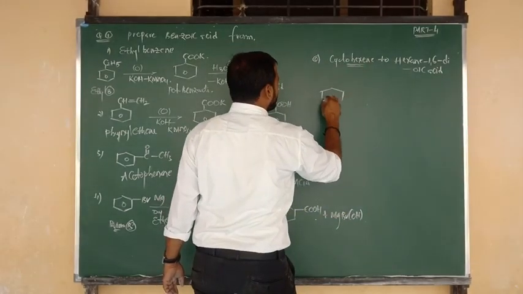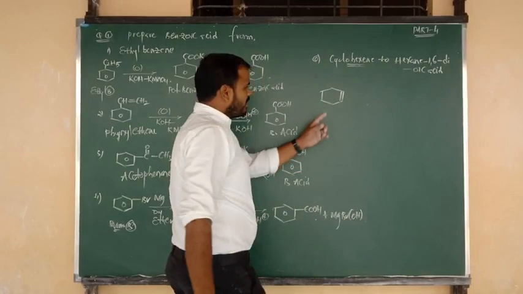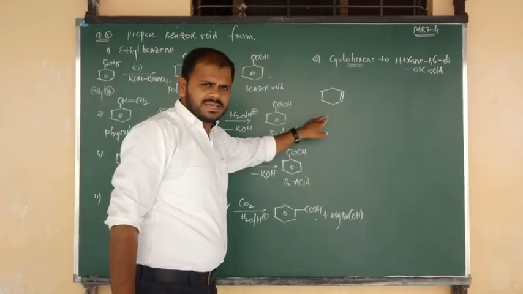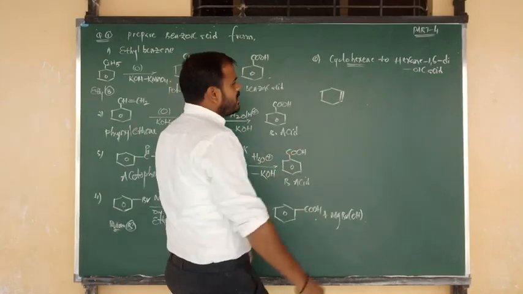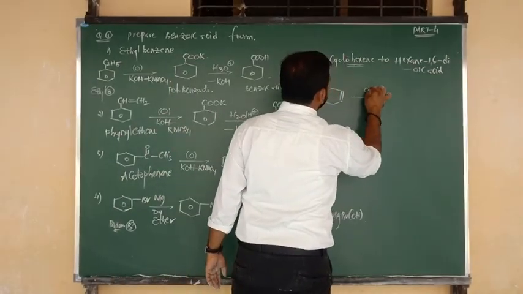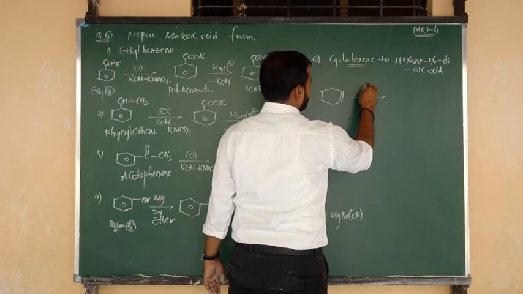What is the formula of cyclohexene? A 6-membered ring, cyclo. Total 6 carbons are there, hex, and the double bond is ene. Cyclohexene undergoes oxidation.